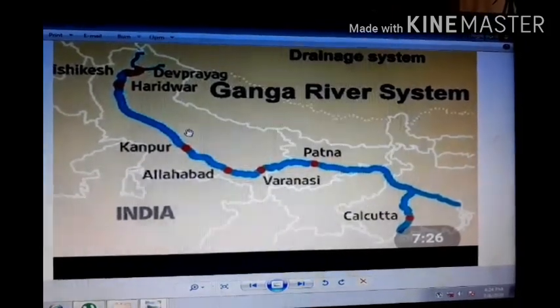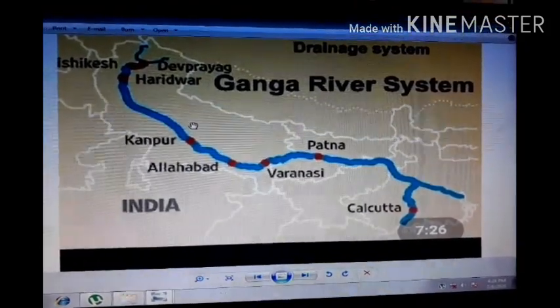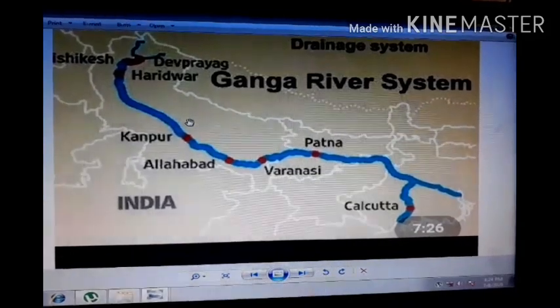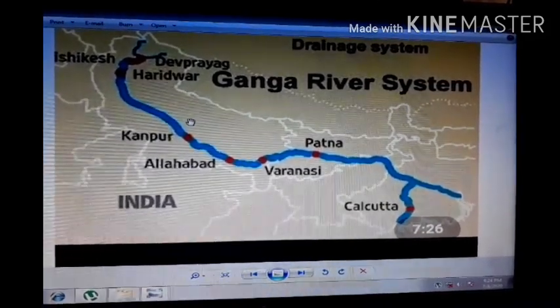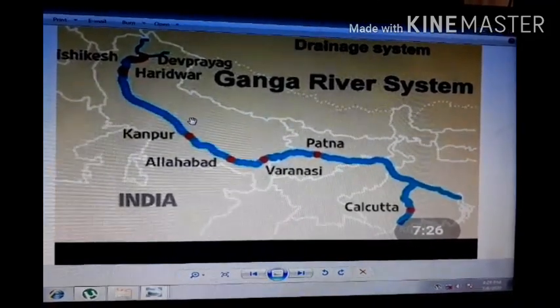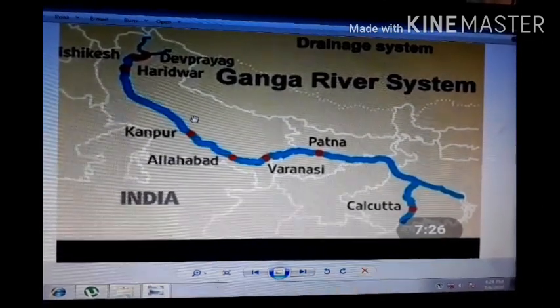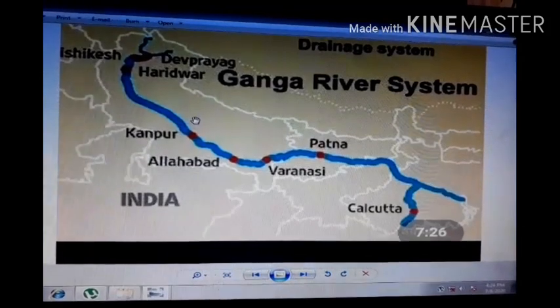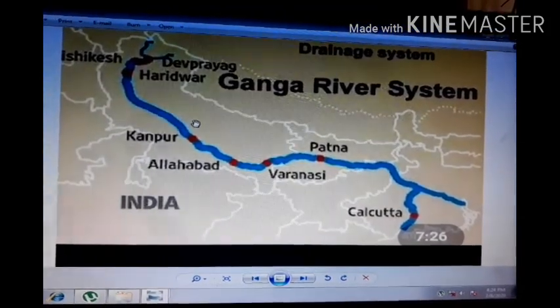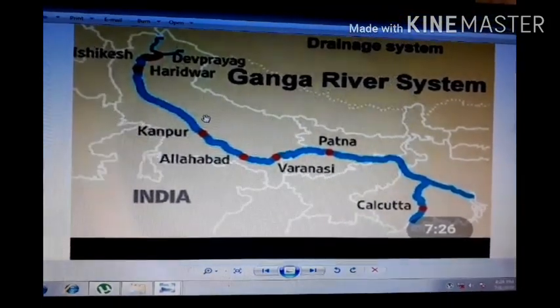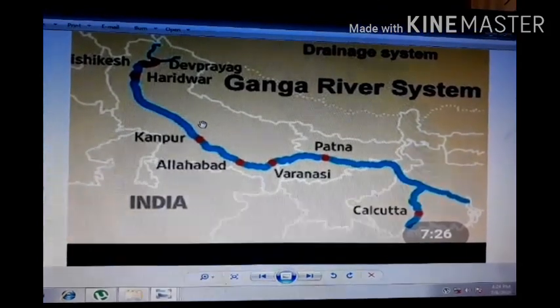The Gandak, the Kosi, and the Ghagra rise in the Nepal Himalaya. They are the rivers which flood parts of the northern plains every year, causing widespread damage to life and property, but also enriching the soil for intensive agricultural land.